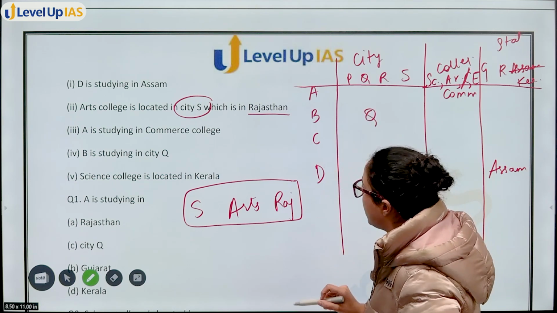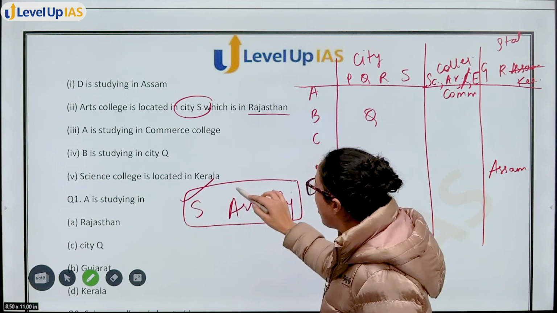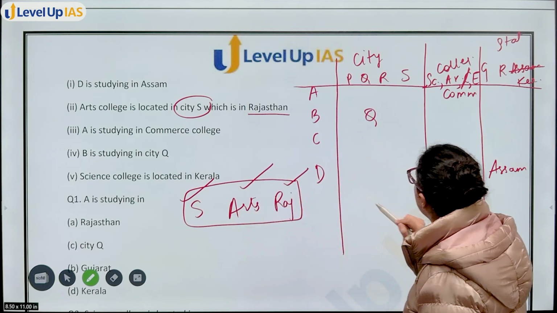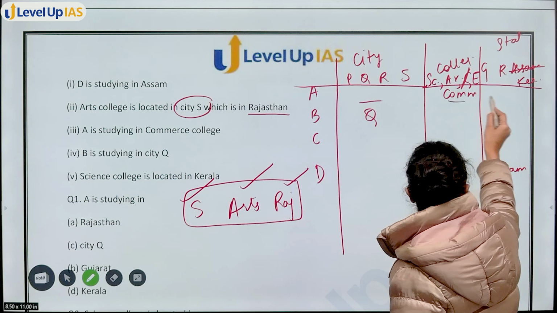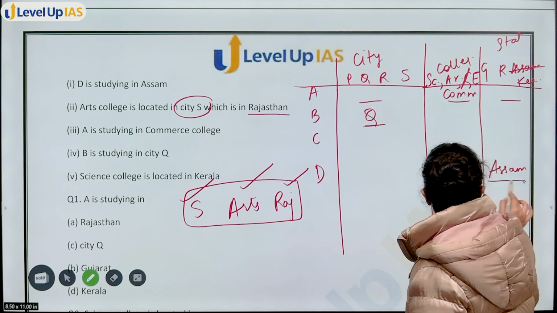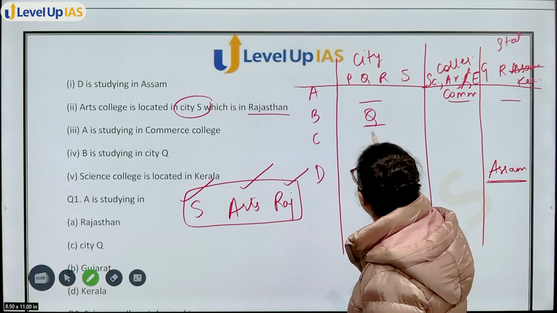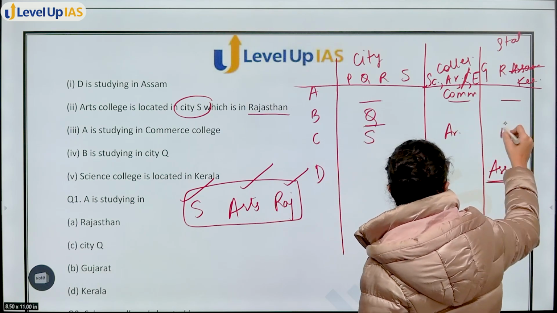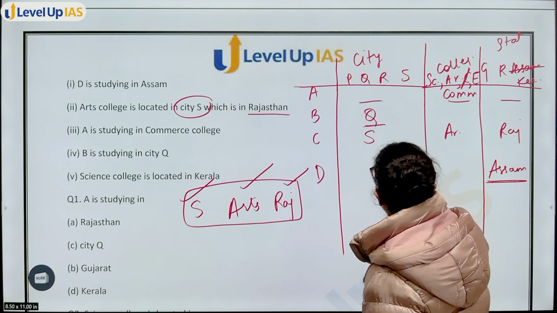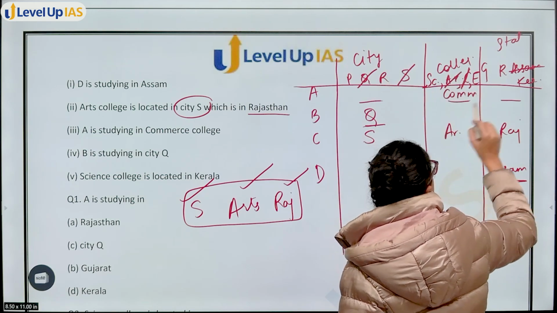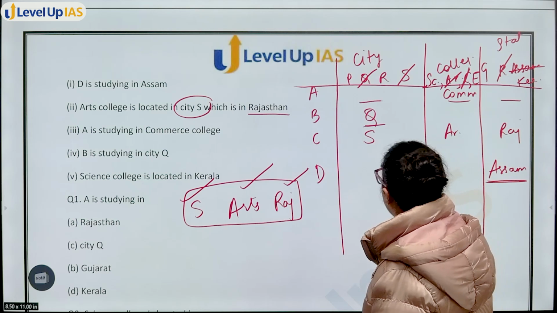Now think about it. City S, College of Arts and Rajasthan, 3 places. All 3 places should be empty. In case of A, not possible. In case of B, not possible. Case of D, not possible. That means C is from S, Arts College and Rajasthan. So you cancel out Q or S also. You cancel out arts also. You cancel out Rajasthan also.